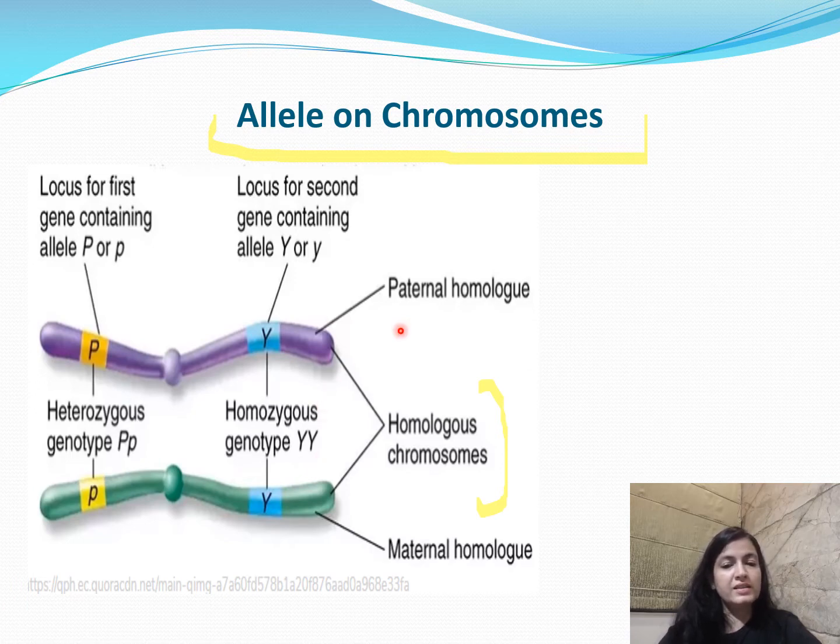Fine. And in a homologous pair of chromosomes, we all know that one chromosome is paternal and one chromosome is maternal, that means it comes from the mother. So this is how the alleles are located on a chromosome. And if we say capital P and capital Y, then these two alleles are not located on the same locus of this chromosome, therefore they are known as the non-alleles. They are not the alleles, they are the non-alleles.